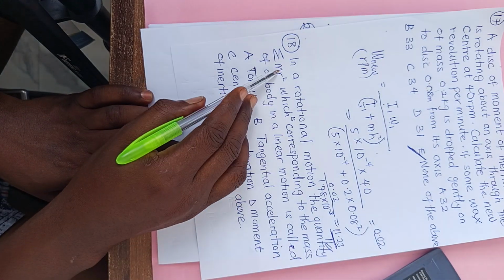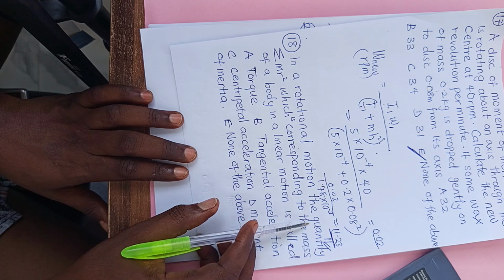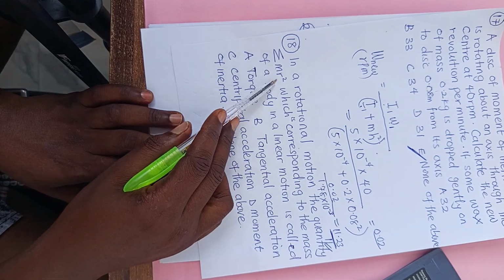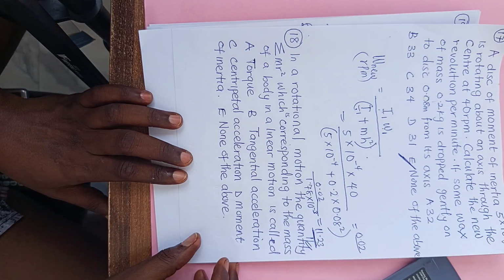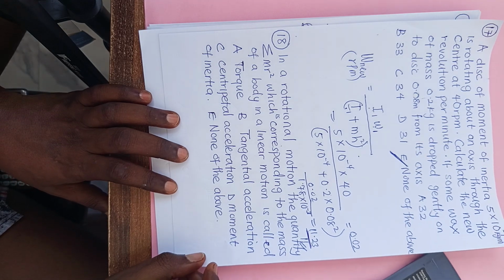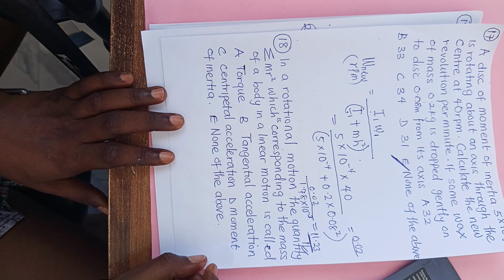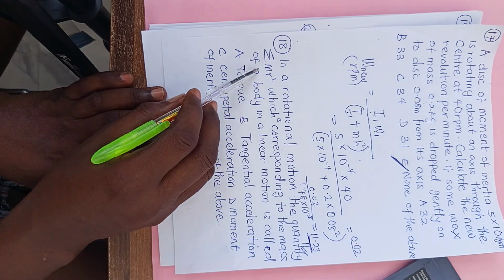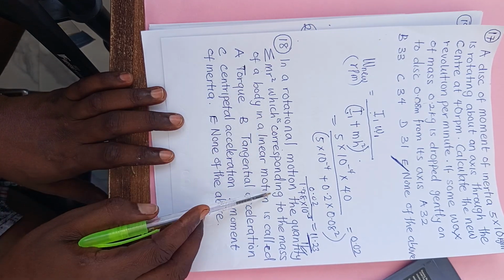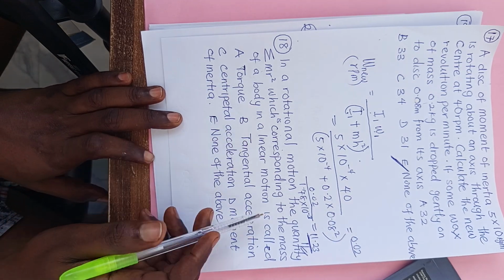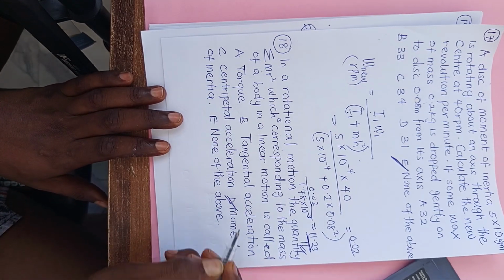so that we will not be solving the wrong thing. Then this one says: in rotational motion, the quantity summation mr square, which corresponds to the mass of a body in linear motion, is called what? The answer is moment of inertia.